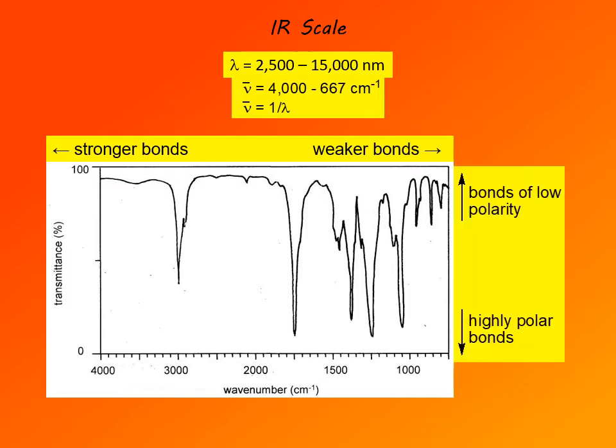And as already mentioned, bonds of low polarity exhibit low magnitude of absorption, weak absorptions, while highly polar bonds exhibit strong absorptions. Now, absorptions are additive, so sometimes we can see very strong, very intense absorption band, but that's because there is very large number of bonds of low polarity that are present in a molecule. It's frequently the case with CH bonds. They often exhibit very strong absorption, even though they have low polarity. That's because frequently there are lots of them in a molecule.